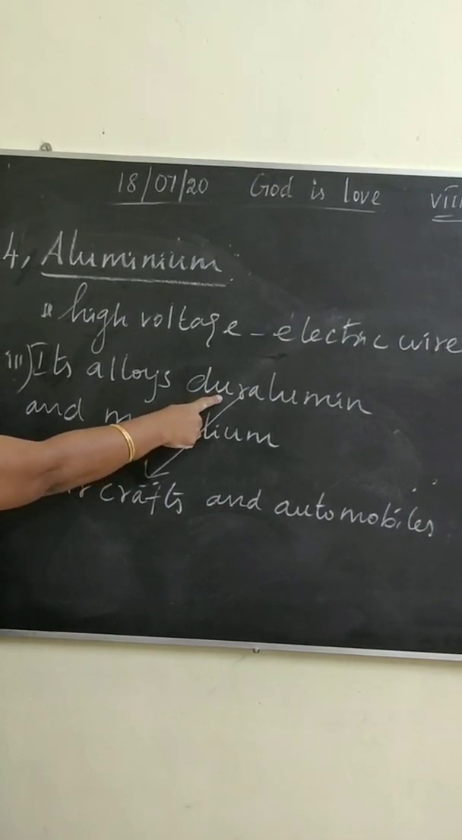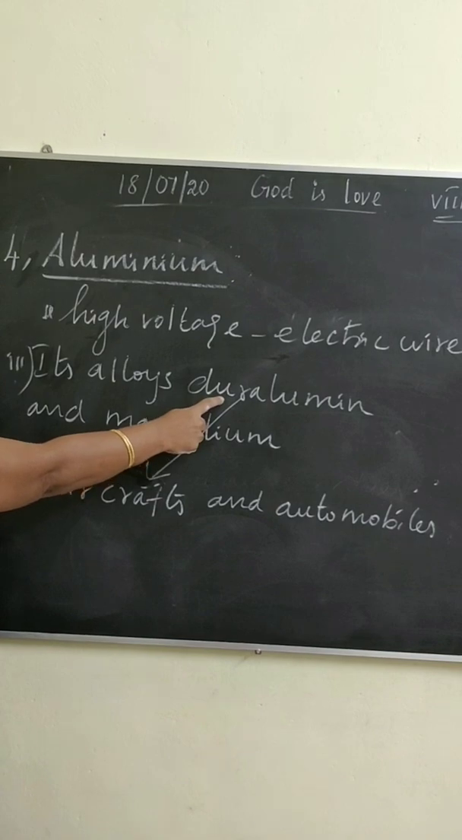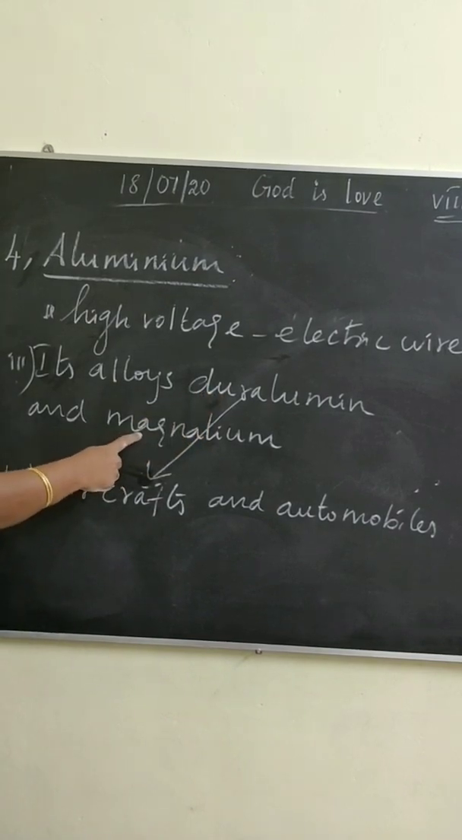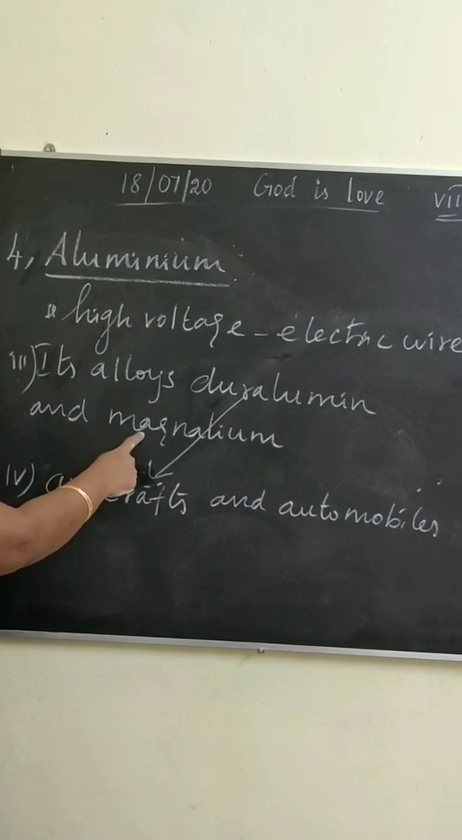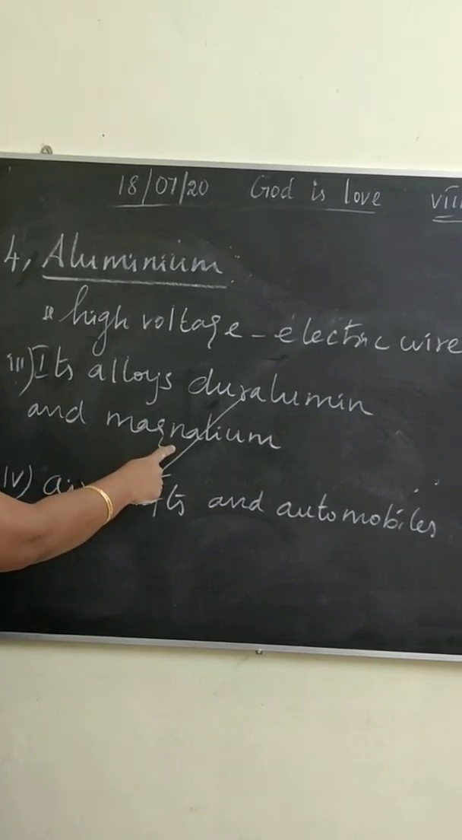It is used to make which one? Pressure cooker. Then what? Next one, what? Magnalium. It is made up of which one? Aluminium and magnesium. It is used to make scientific instruments.